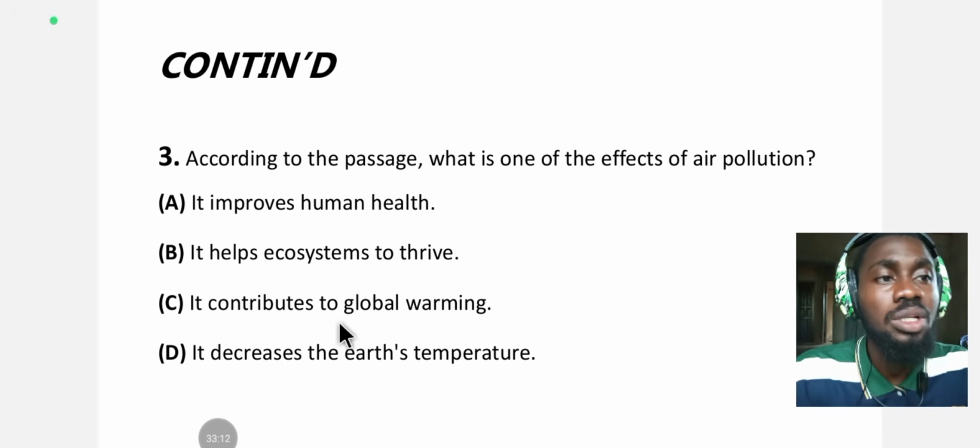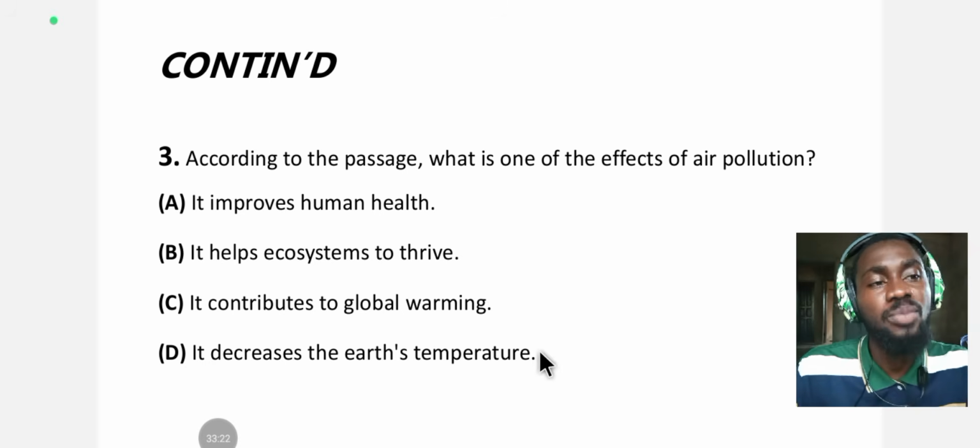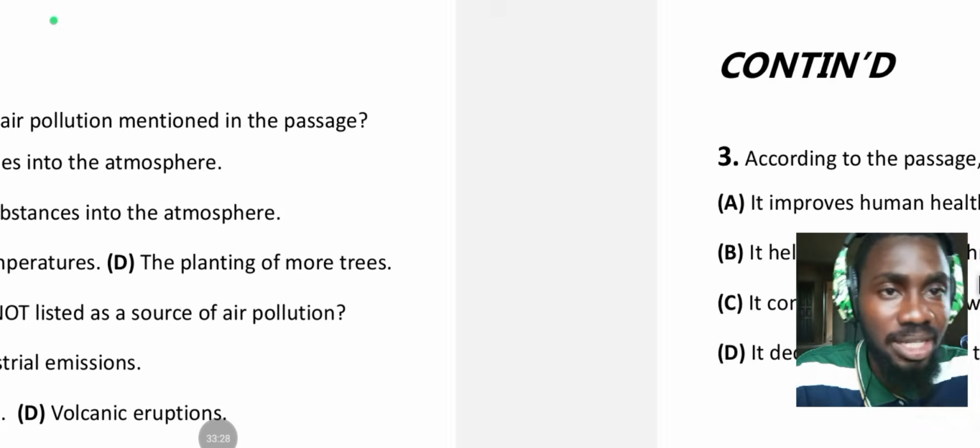But we have to read through the rest of the options before we pick our correct answer, okay? D, it decreases the Earth's temperature. So the correct option is C. It contributes to global warming, as stated in the passage.